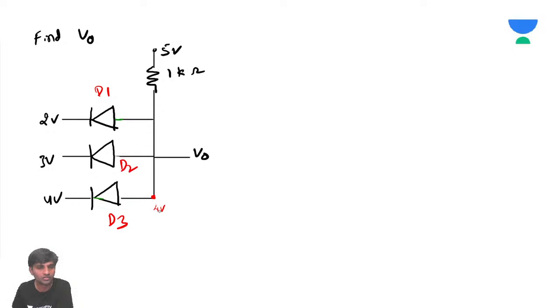So diode D2 will also be on, and D1 will also be on. So our assumption of D3 on is going to be wrong.